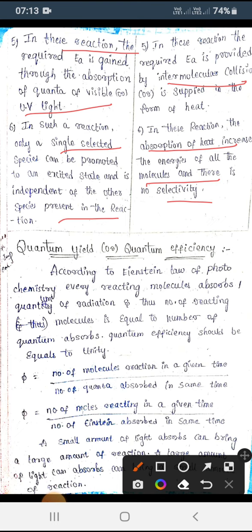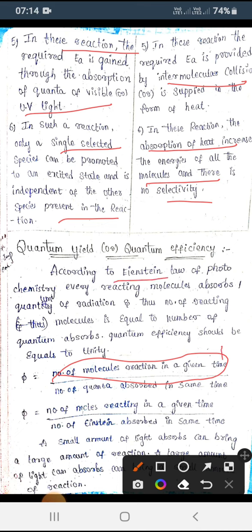So quantum yield is nothing but this. Generally we have a number of molecules in a reaction, so you have reactant and product. So how many molecules are there at a given time? For example, for a certain time I have given, how much reactant and product is reacting when light is absorbed. That one we call quantum yield, to determine the molecules reacting in a time.